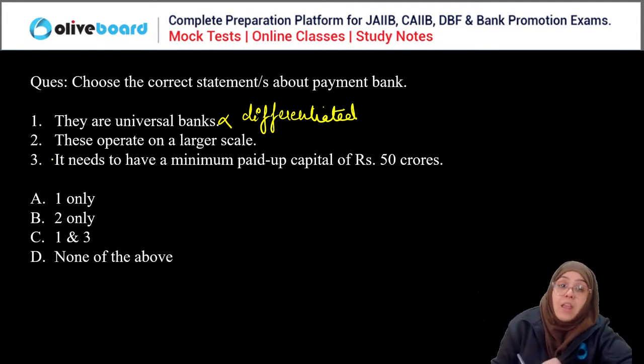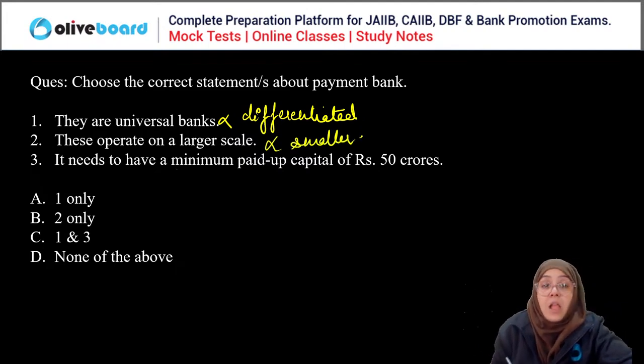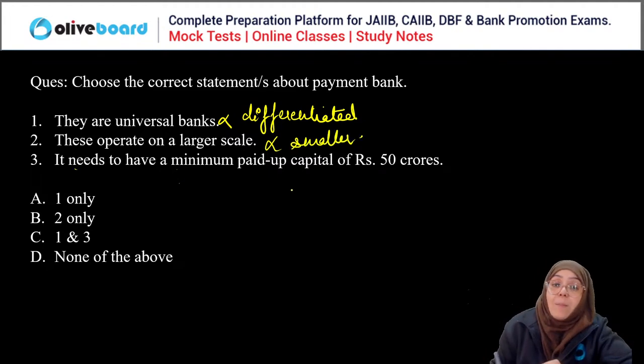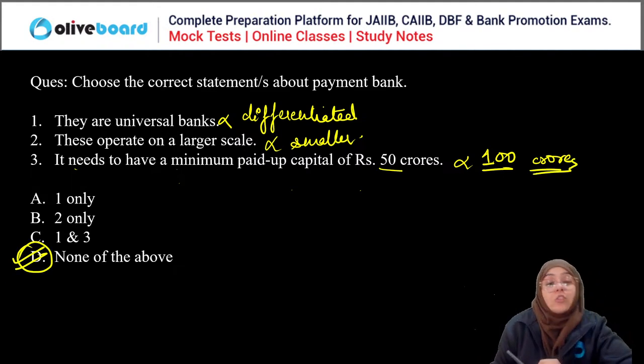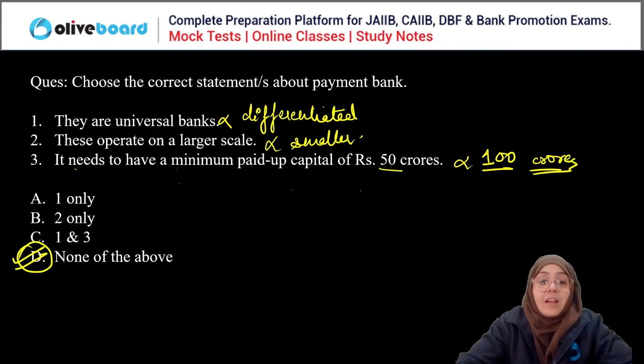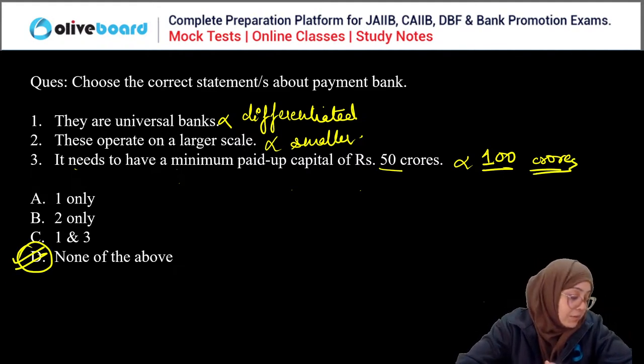Second, they operate on a larger scale. False, they actually operate on a smaller scale. Third, it needs to have a minimum paid up capital of rupees 50 crore. False, it needs to have a minimum paid up capital of rupees 100 crores to set up a payment bank. So all three are wrong statements. So none of the above is the correct answer. Done? Clear?